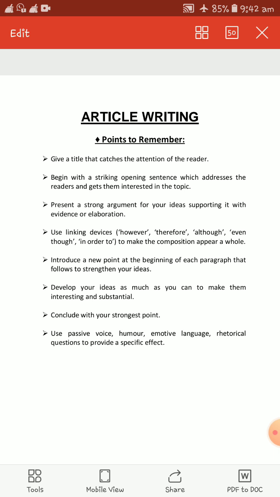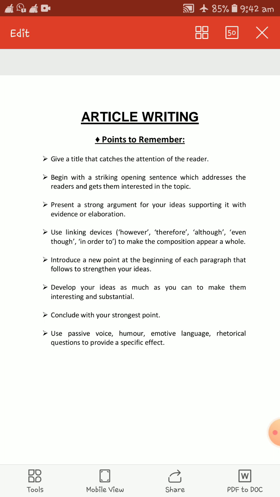Introduce a new point at the beginning of each paragraph that follows to strengthen your ideas. Always start by using an innovative new point. An innovative new point you can use at the beginning of each paragraph, and then you can follow it up. Then ultimately it will strengthen your ideas. Then another important point that I would like to say right now: develop your own ideas.